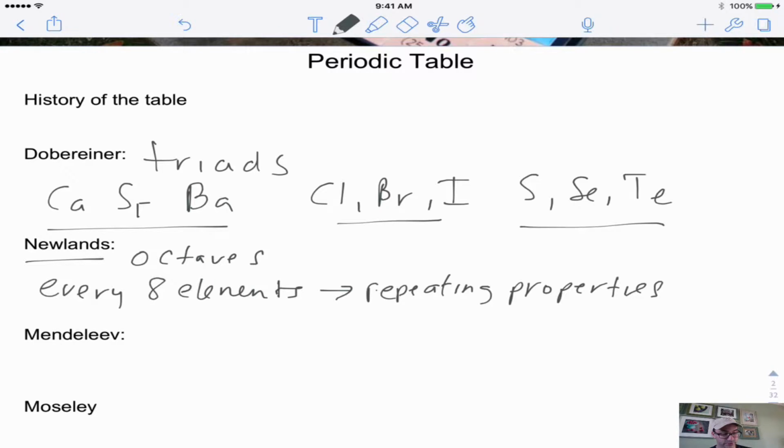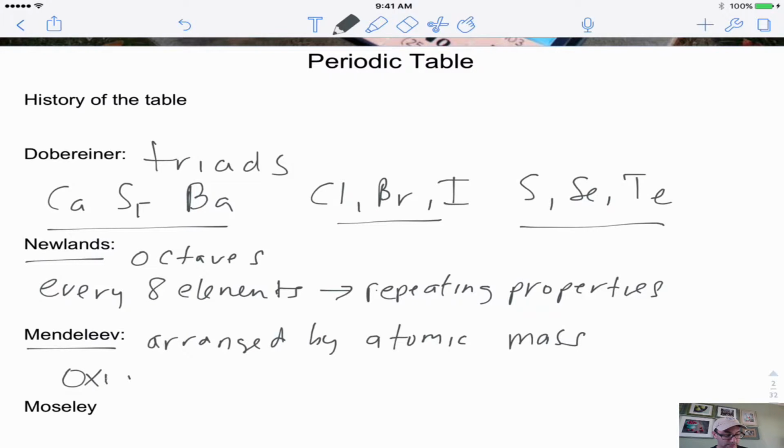The first real breakthrough came from a scientist called Mendeleev. And what Mendeleev saw was that the elements could be arranged by atomic mass. He also looked at properties of the elements too, and he would use oxide formulas to help organize the elements.